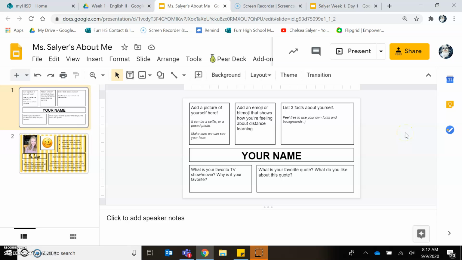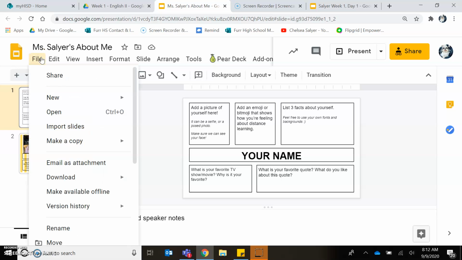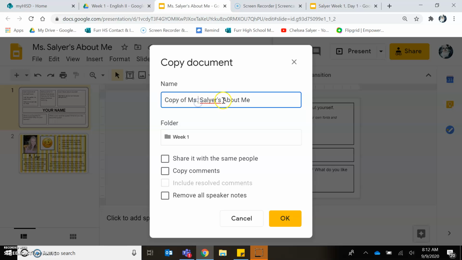Guys, so this will be how you turn in your About Me page. Remember that I asked you to do File, make a copy, entire presentation, and then you're going to erase the copy of Miss Salyers and write your name. So if my name is Eric, I'm going to write Eric's About Me, right? Then you're going to click OK.